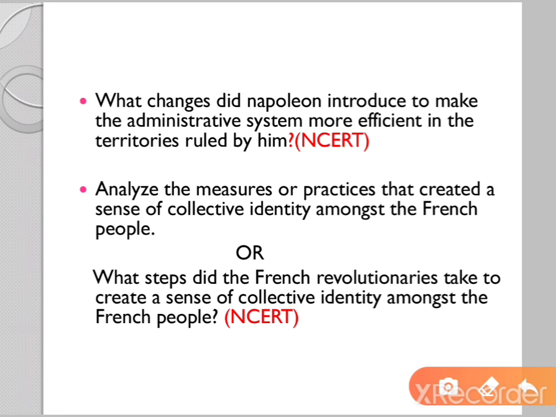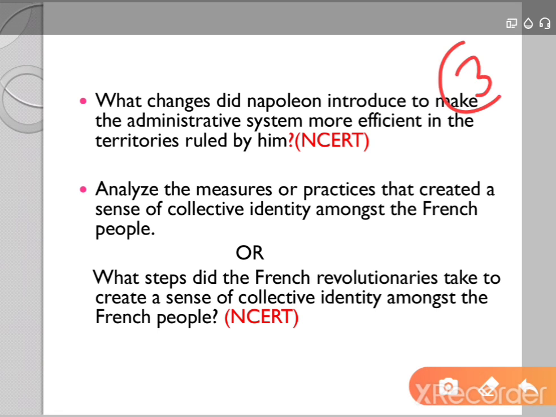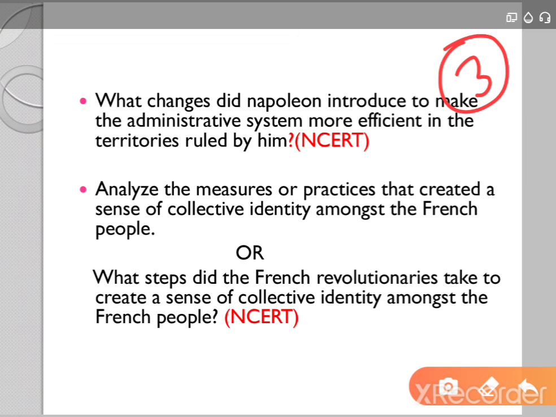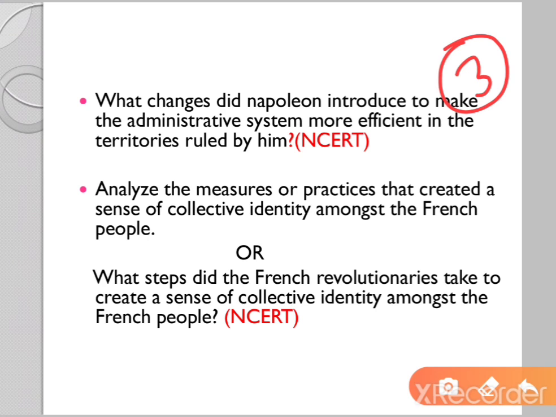Next question. This is for 3 marks. As I told you before explaining the Napoleonic Code, this question can be asked for 3 marks. What changes did Napoleon introduce to make the administrative system more efficient in the territories ruled by him? So you have to explain the Napoleonic Code or the Civil Code of 1804 that we discussed. Even if you list any 3 measures that were undertaken by him, or you can even list more of them, you can get 3 marks for this question.